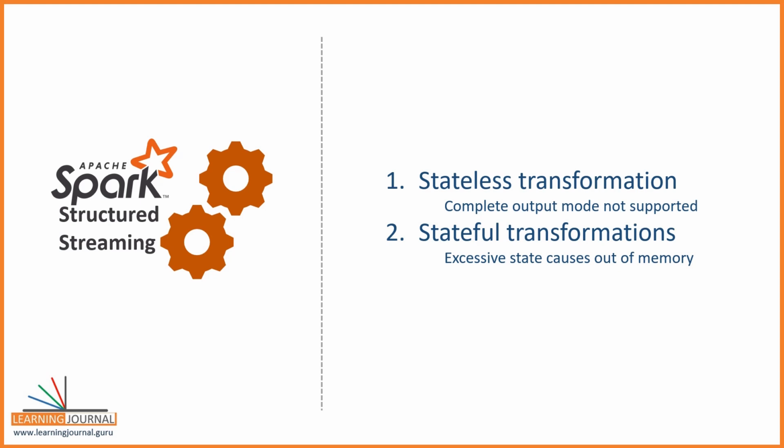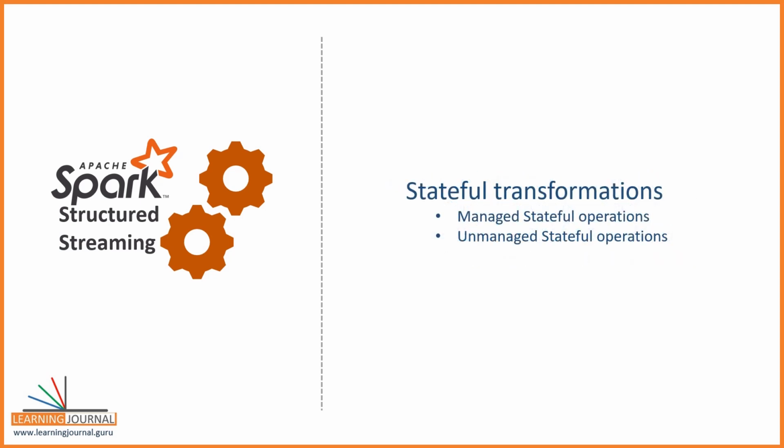However, the checkpointed state is used for reloading the state after the failure or restart. But at runtime, the state is cached in the executor memory. For this reason, state management is one of the critical design considerations. If you do not maintain the state properly and allow it to grow forever, you will run out of the memory at some point. Therefore, Spark offers you two types of stateful operations: managed stateful operations and unmanaged stateful operations.